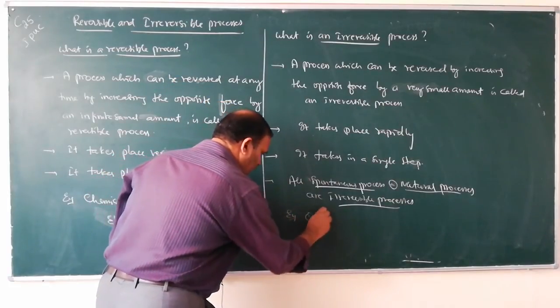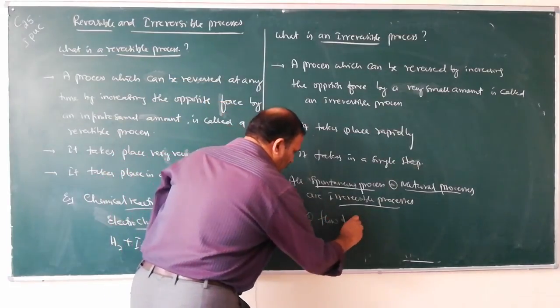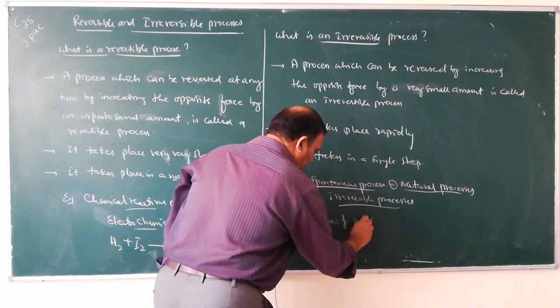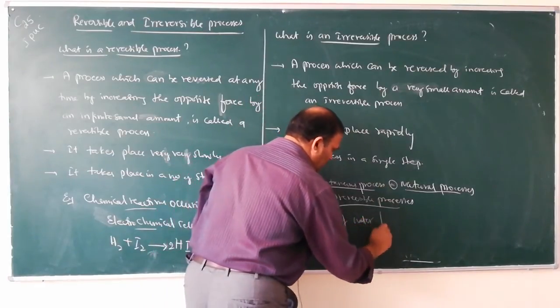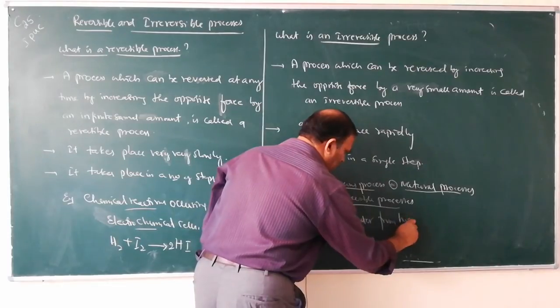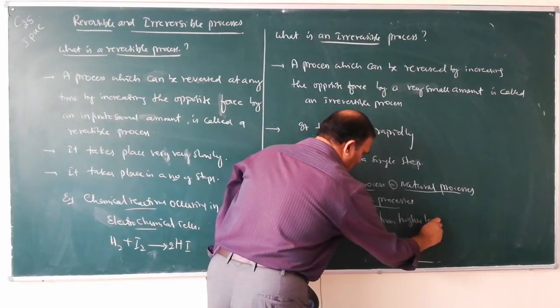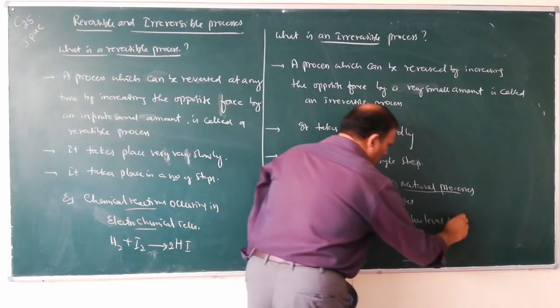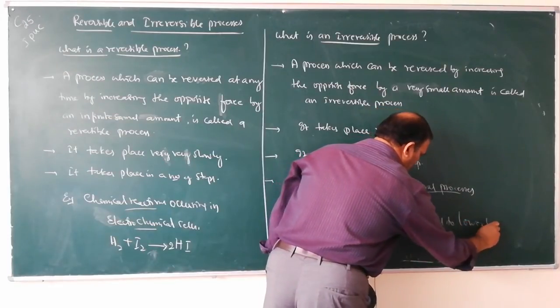Example number 1, flow of water from higher level to lower level.